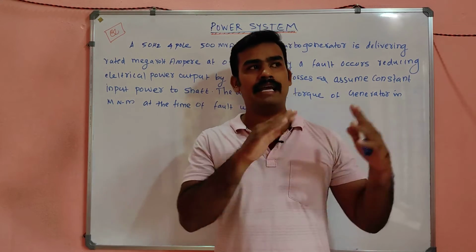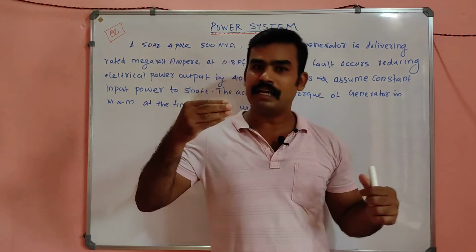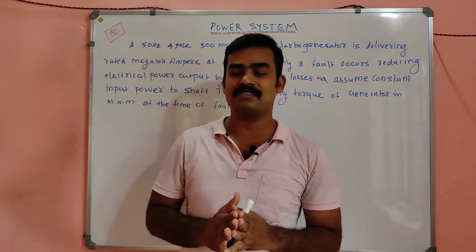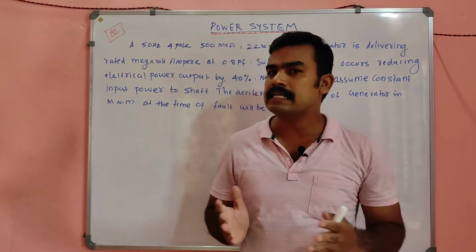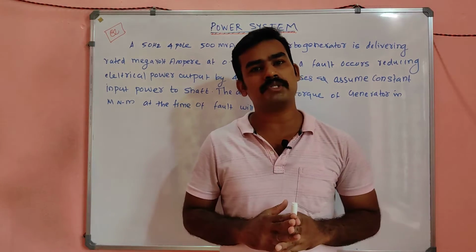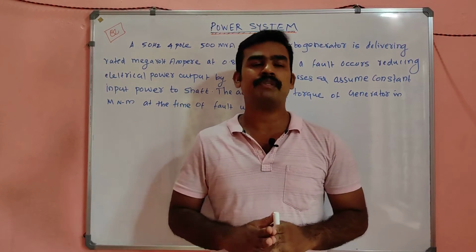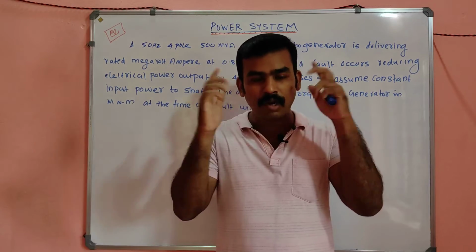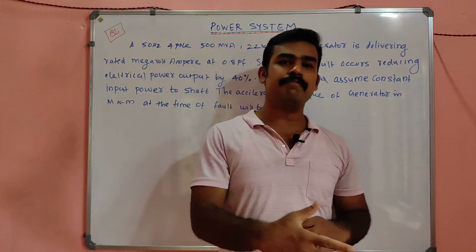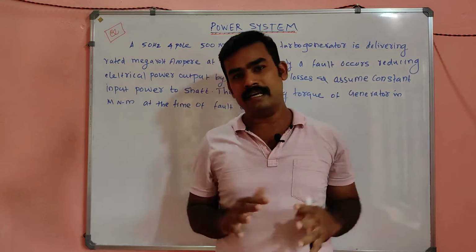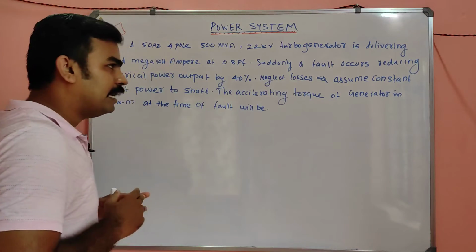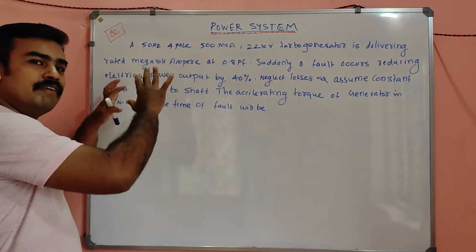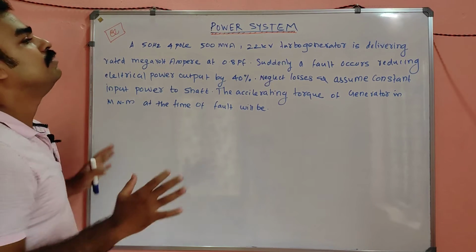Like in IAS rank examinations we expect very deep questions and very new formulas, but in AE JE examinations we will not expect such questions. Even in GATE one word questions, they will check only your overall idea, not very deep knowledge. So this question is also like that, a simple question actually, but when reading it may feel very difficult.